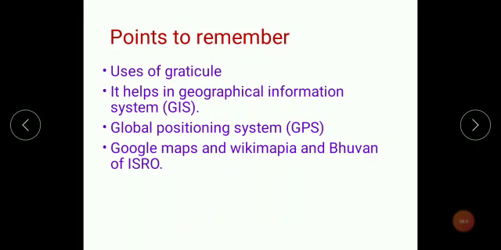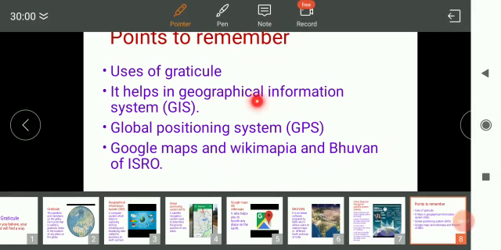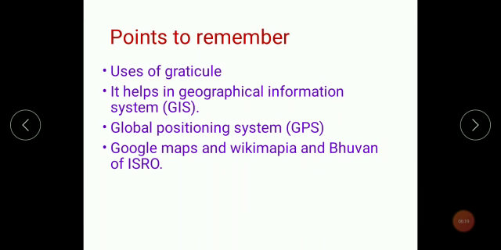Now, which are the points to remember in today's lesson, children? Today we have studied something about the uses of graticule, isn't it? So those uses start with Geographical Information System, that is GIS, Global Positioning System, that is GPS, Google Maps and Wikimapia, and remember Bhuvan, Indian software launched by ISRO. Again I want to repeat, it helps in Geographical Information System, GIS, Global Positioning System, GPS, Google Maps or Wikimapia, and Bhuvan, the Indian software launched by ISRO, that is Indian Space Research Organization.